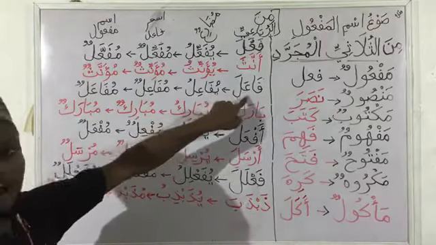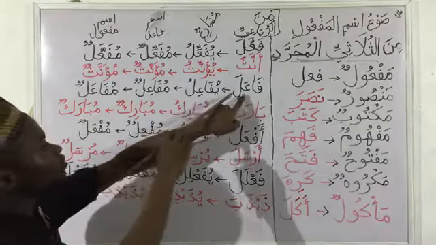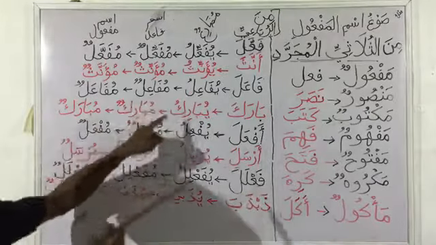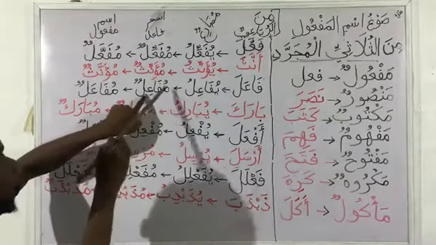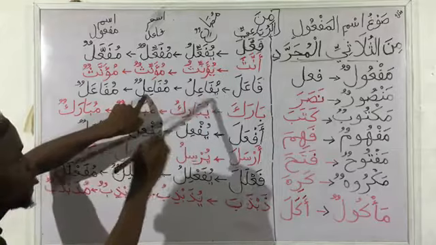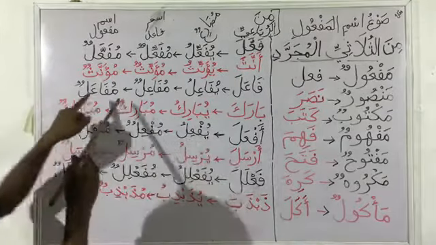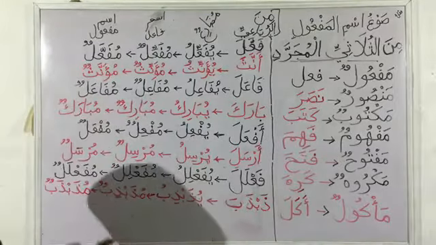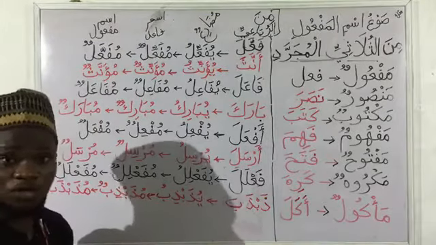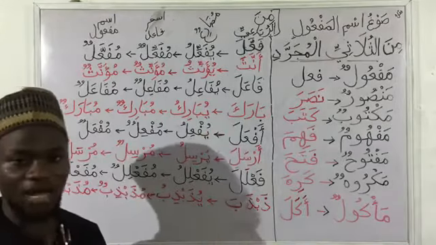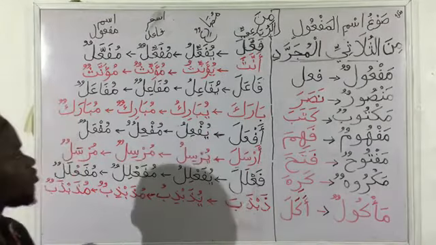The next one is fa'ala. The mudari of fa'ala is yufa'ilu. Then after that we have mufa'ilun, after changing our ya to mim. So mufa'ilun is our ismu fa'il. Then changing the kasra to fatha, we get our ismu maf'uul, which is mufa'alun. An example for that is baraka, which means he blessed.